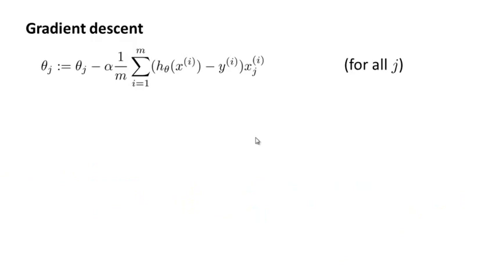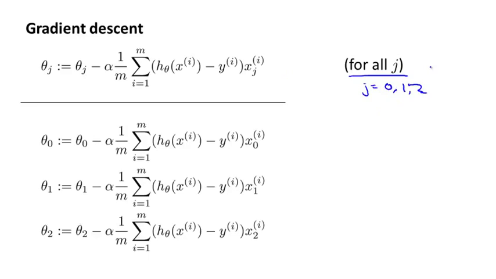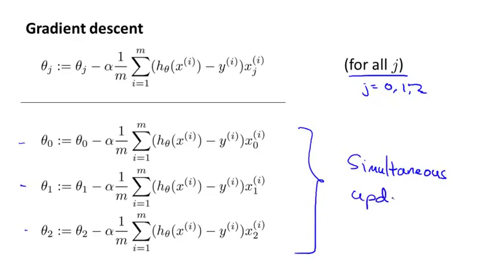Let's now look at a more sophisticated example. Just to remind you, here's our update rule for gradient descent for linear regression. We update theta j using this rule for all values of j equals 0, 1, 2, and so on. If I write out these equations for theta 0, theta 1, theta 2, assuming we have two features, so n equals 2, then these are the updates we perform to theta 0, theta 1, theta 2, where you might remember my saying in an earlier video that these should be simultaneous updates. So let's see if we can come up with a vectorized implementation of this.